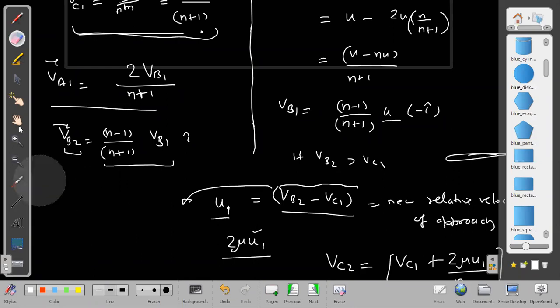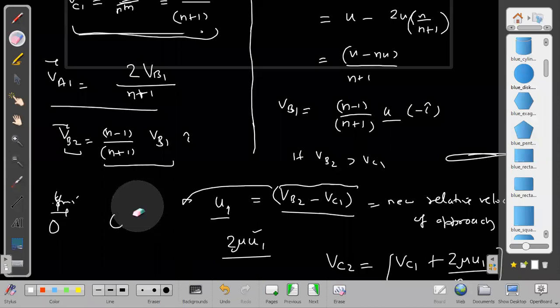Okay, so think like this. If C was already moving with 4 meter per second, and this is now gaining speed 8 meter per second, then with respect to C, I can say it is gaining speed 4 meter per second. Then I will assume C to be at rest in my new frame, the frame of C. So in the frame of C, C will be at rest, and its speed will become VB2 minus VC1. Then again, it becomes the same situation as before. So therefore, I convert it into relative velocity terms.